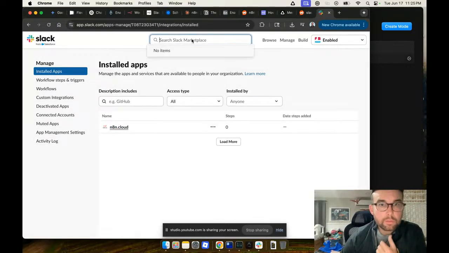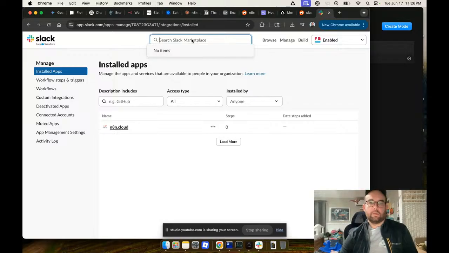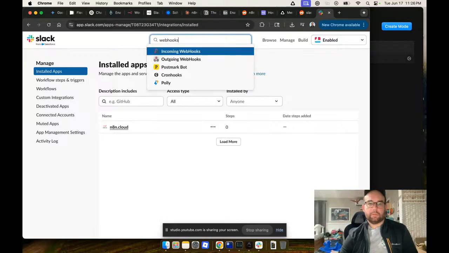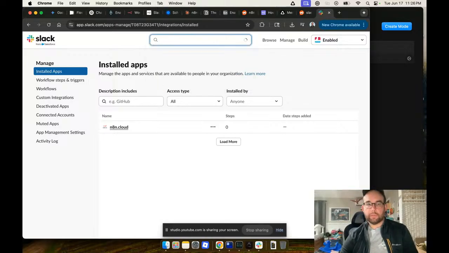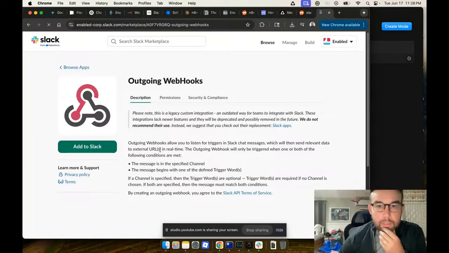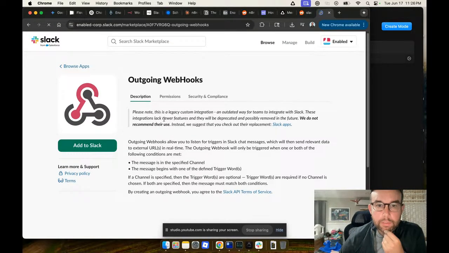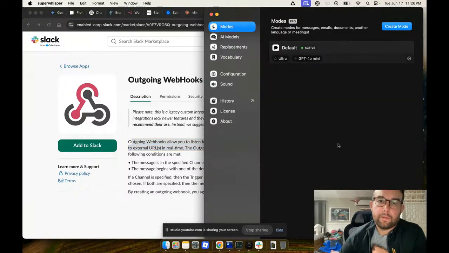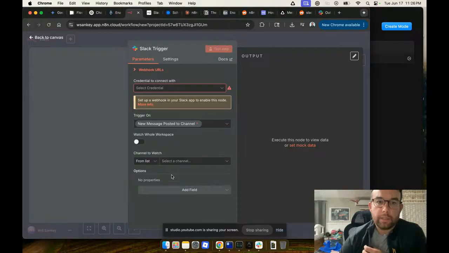Custom workflows, webhooks, outgoing webhooks, yes. So legacy custom integration. These integrations, like new features, listen for triggers and Slack chat messages, which will then send relevant data to external URLs in real time. All right, so let's go back to n8n.